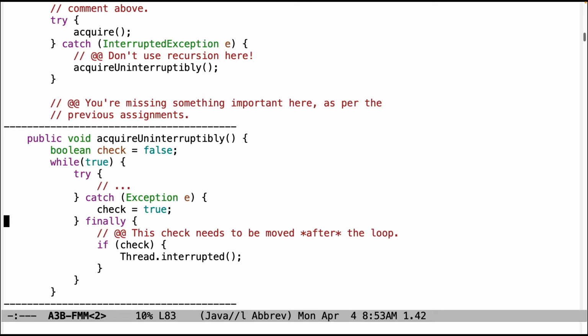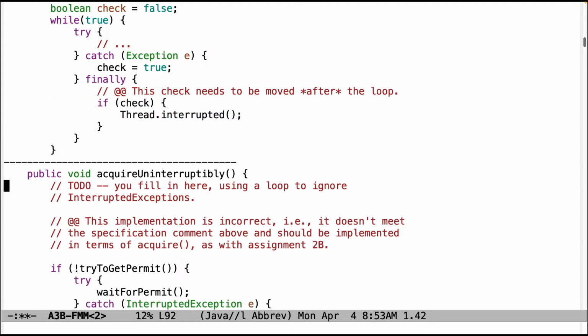Let's see, down here, similar kind of thing. This finally block needs to be changed, and needs to be moved outside of the loop, moved after the loop. That's the right place for it to go.